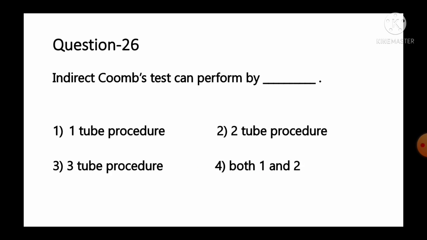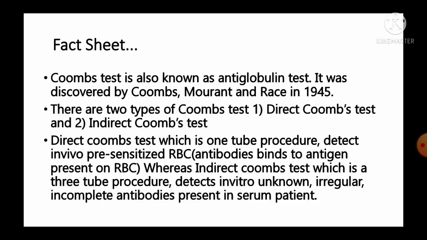Move to the next question, number 26. Indirect Coombs test can be performed by option number 1, one tube procedure, number 2, two tube procedure, number 3, three tube procedure, number 4, both 1 and 2. And the information available regarding this question, it is Coombs test is also known as the antiglobulin test. It was discovered by Coombs, Morant and Race in 1945. There are two types of Coombs test. One, that is direct Coombs test. Number 2, indirect Coombs test. Direct Coombs test, which is one tube procedure, detects the in vivo pre-sensitized RBCs.